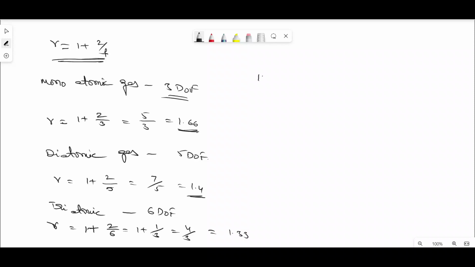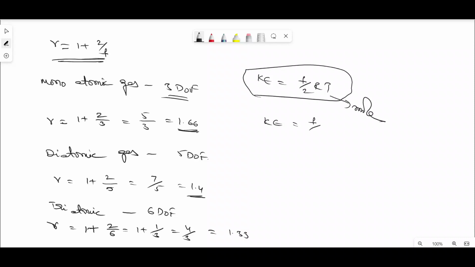When we consider a gas molecule with F degrees of freedom, the kinetic energy per mole is represented as F by 2 RT. Similarly, it's given in terms of moles, whereas the kinetic energy per molecule can be represented as F by 2 kT, where k is the Boltzmann constant.